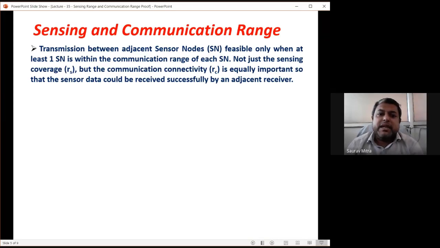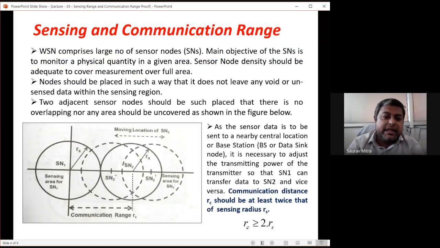Transmission between adjacent sensor nodes is feasible only when at least one sensor node is within the communication range of each sensor node. If there are two nodes like this, SN1 is sensing data within this dark circle, and it wants to forward this sensed data to some base station at the right side.